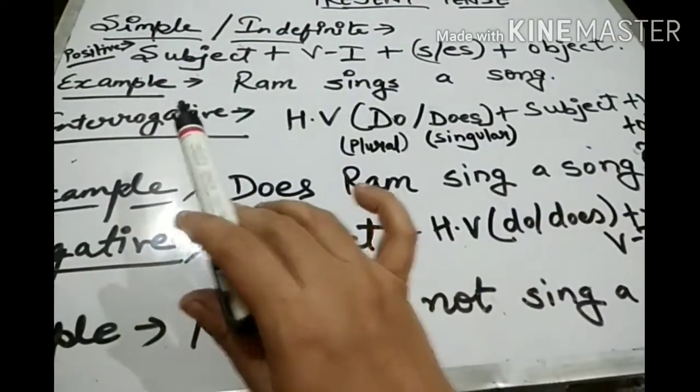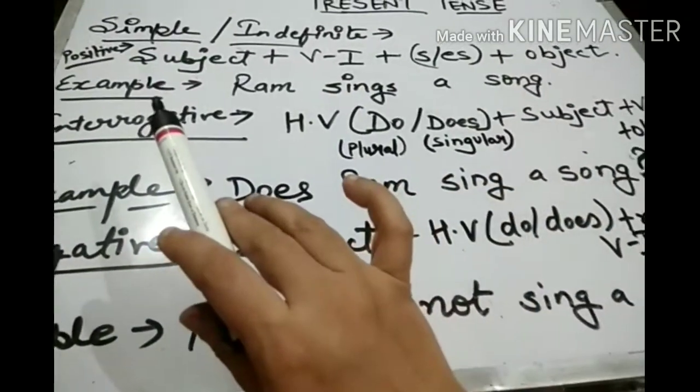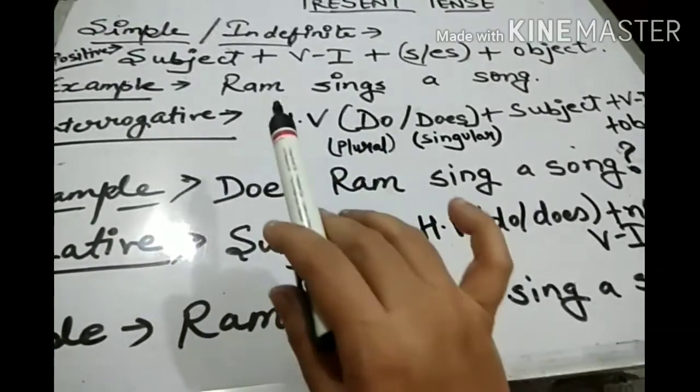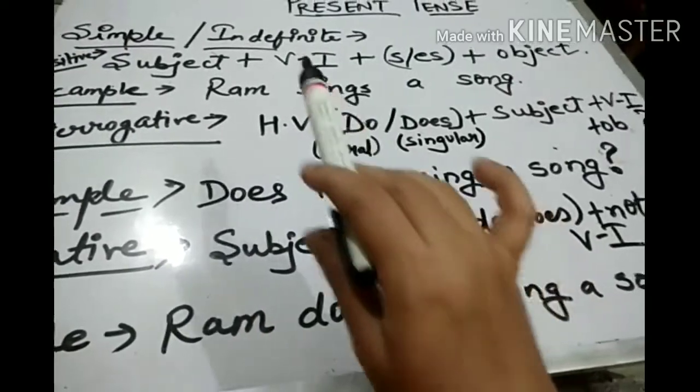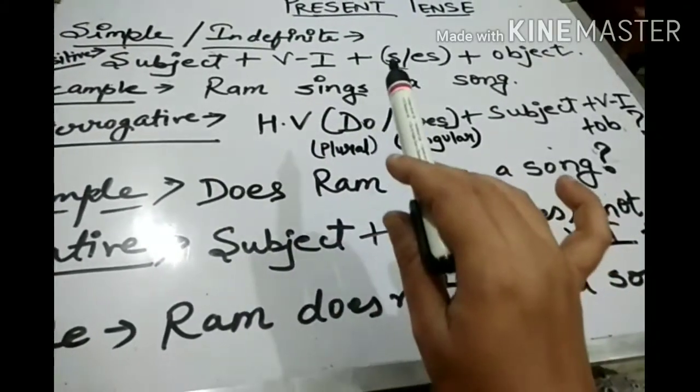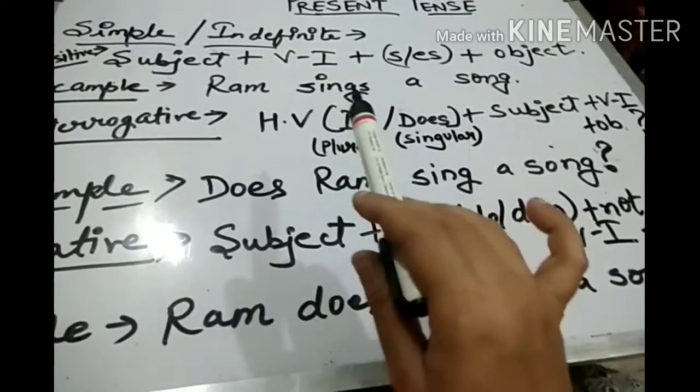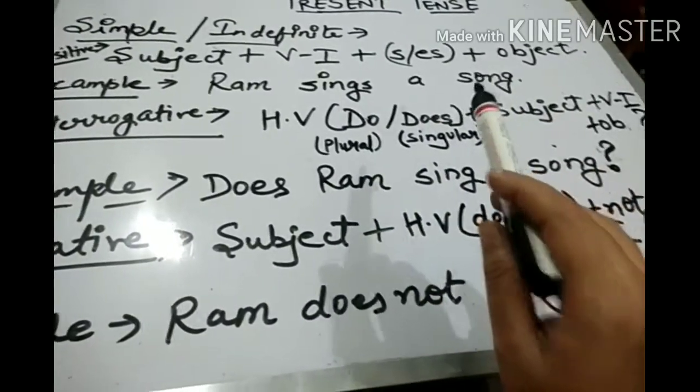Just as an example, same example we are taking in the whole sentence. This example is Ram as a subject, this is noun. Sing is the verb first form, and we have attached this s to it. Sings a song is an object.